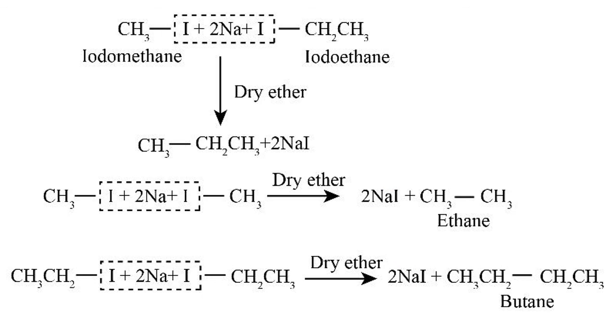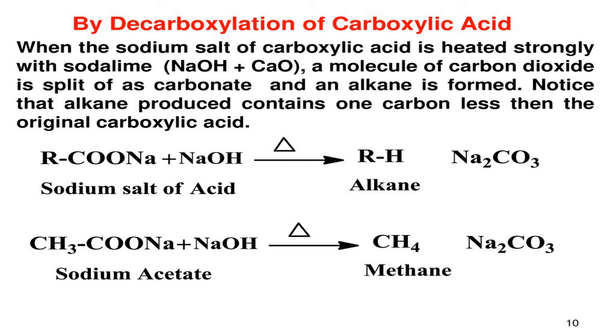Next is preparation by decarboxylation of carboxylic acid. First, let us understand what is meant by decarboxylation. Hydrogenation is addition of hydrogen; dehydrogenation is removal of hydrogen. In the same way, carboxylation is creating the carboxylic group.